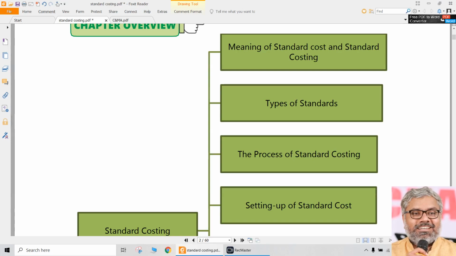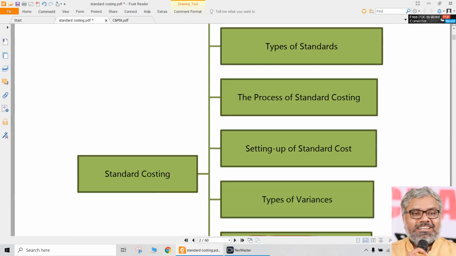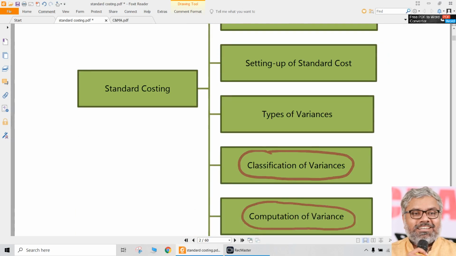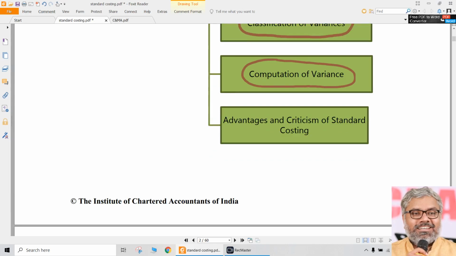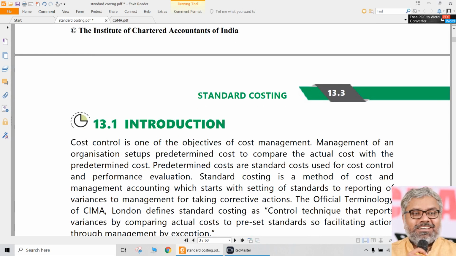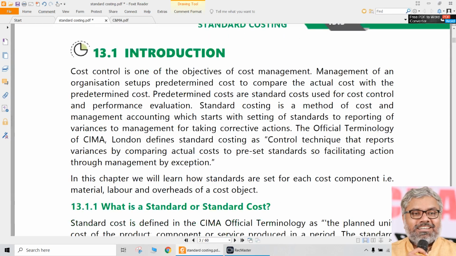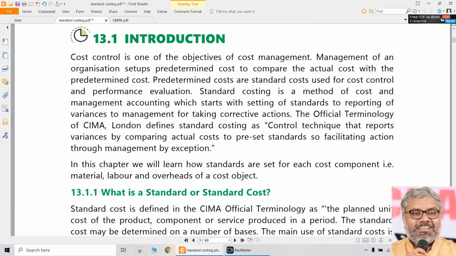But in general, over a period of time with experience, what we can observe is this is not a very important chapter for theoretical questions, but definite problems can be expected from this chapter. In fact, all three techniques of costing, standard costing, marginal costing, budgetary control, are definitely going to be asked numerically, no doubt about it. Problems will be asked from these chapters.